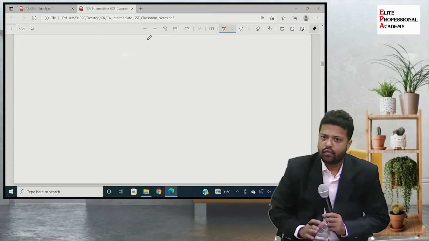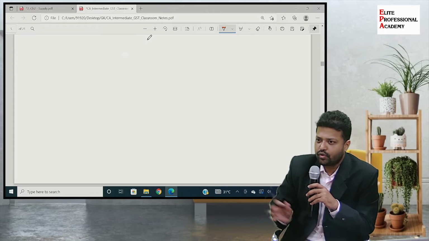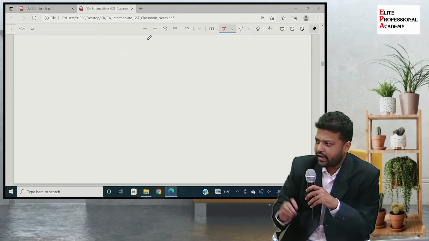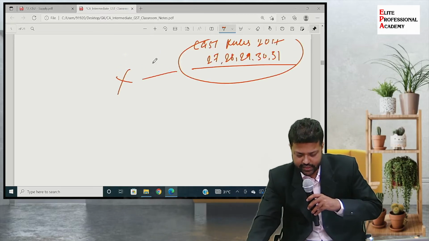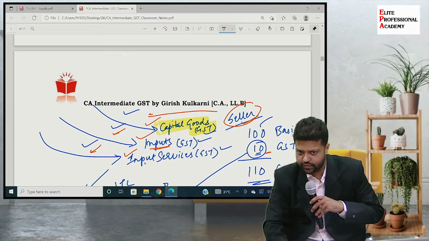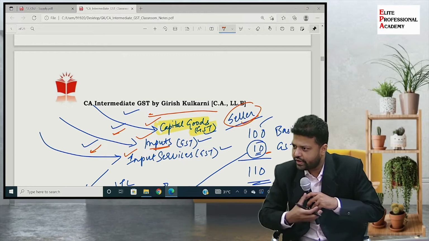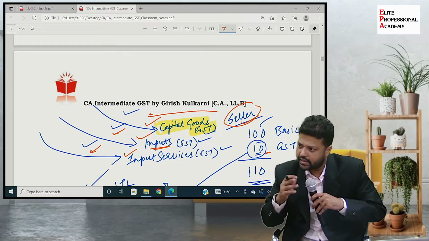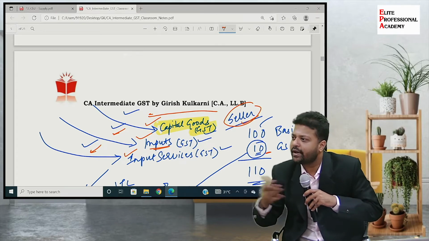When we go to the input tax credit chapter, we will study in detail everything about input tax credit. But to understand this particular point, I will just give a brief understanding of how input tax credit works. When we say we are eligible to claim credit on capital goods, inputs and input services, the benefit of taxes paid on their procurement, that is when certain conditions given in the law are satisfied. So it is a conditional benefit.